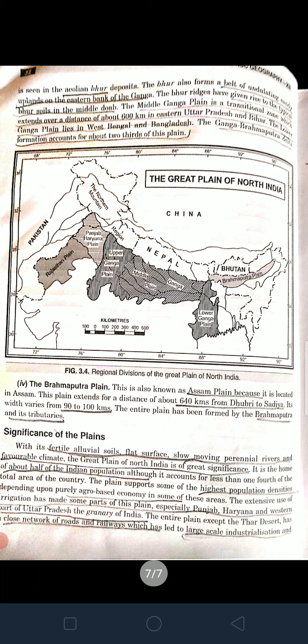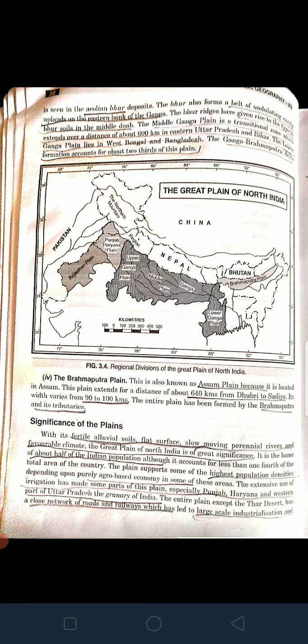And except for the Thar Desert, in all other areas there is a close network of roads and railways, which has led to large scale industrialization and urbanization. So some of the most basic facilities are available here, which makes it the most important geological formation of India. And lastly, many religious places also lie along the banks of the sacred rivers like Ganga and Yamuna.